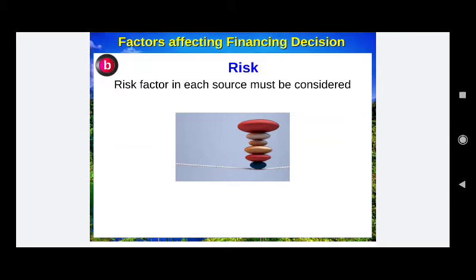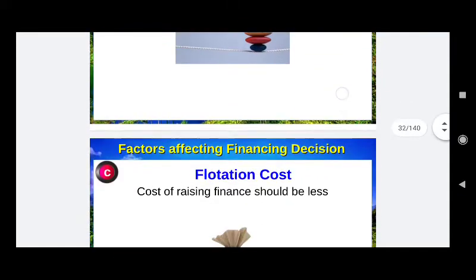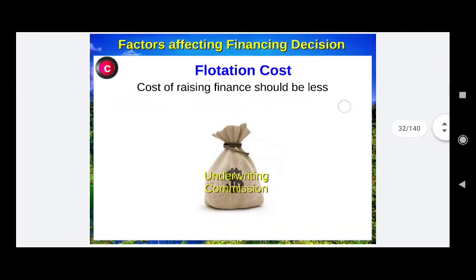Like equity is less risky from the company's point of view, but it is highly risky from the investor's point of view. On the contrary, debt is more risky from the company's point of view because it has a fixed payment like interest and principal repayment, and it is less risky from the investor's point of view because it is having a permanent source to the borrowers.